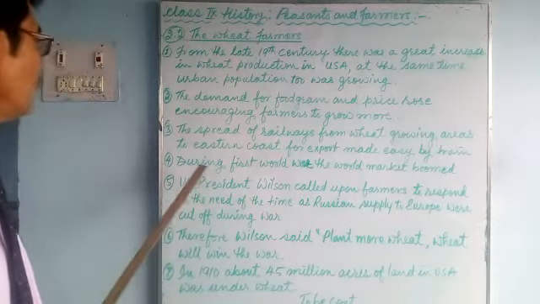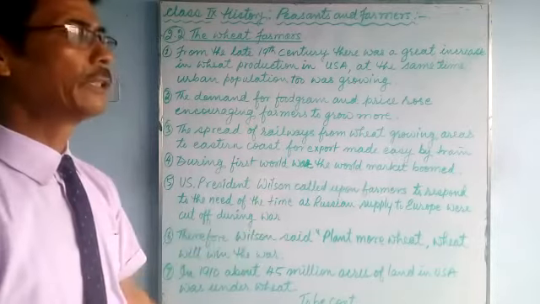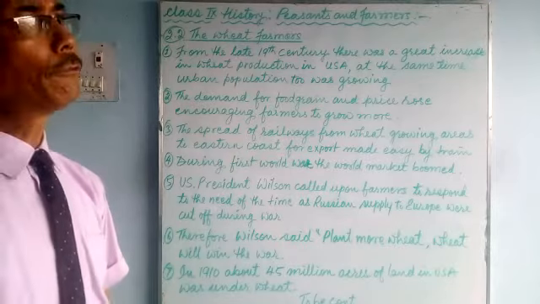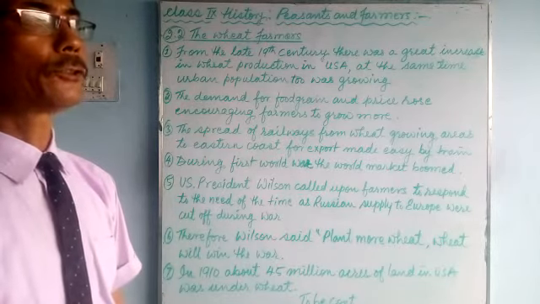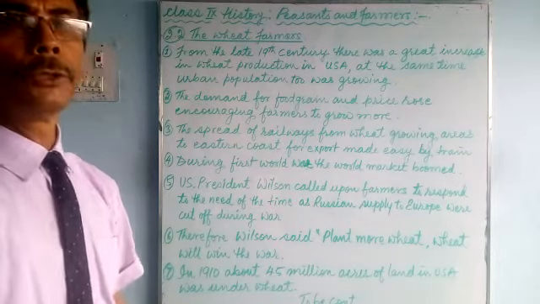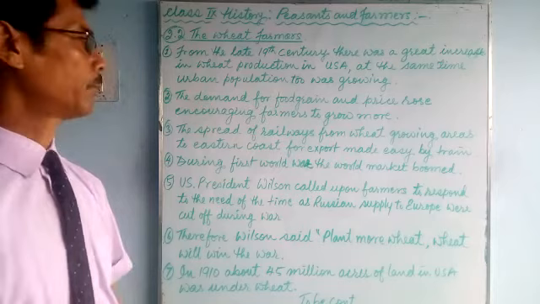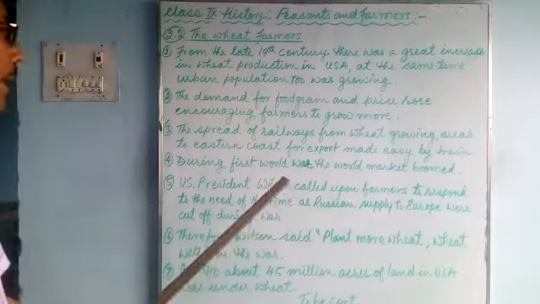So you can see that during First World War, the world market boomed, meaning there was a great demand for food grains, especially in European countries. So the Americans and Australians produced huge amounts of food grains and exported to European countries. That's why it is called the world market boomed. There was a great demand.